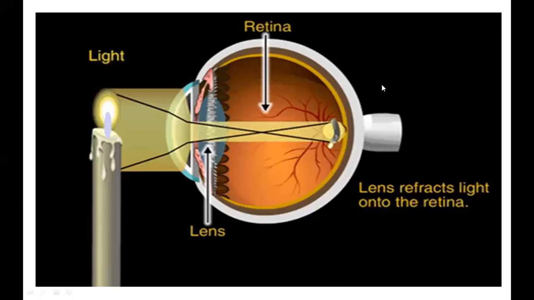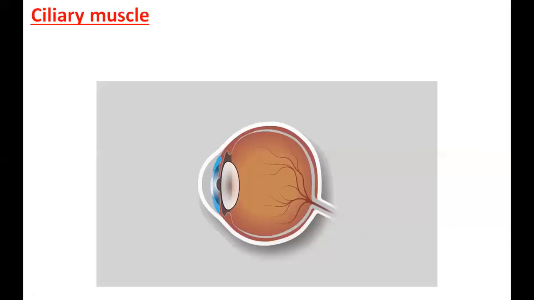For now you remember, the lens is the one which is sending the light ray towards the retina and making the image fall on the retina. If it doesn't fall on the retina, sometimes it will fall in front of the retina, sometimes it will fall behind the retina. Those two situations, you can't see the image, then you need spectacles for correction. Okay, today I'm not going to talk about the diseases, but in the diseases section, we have discussed those clearly.